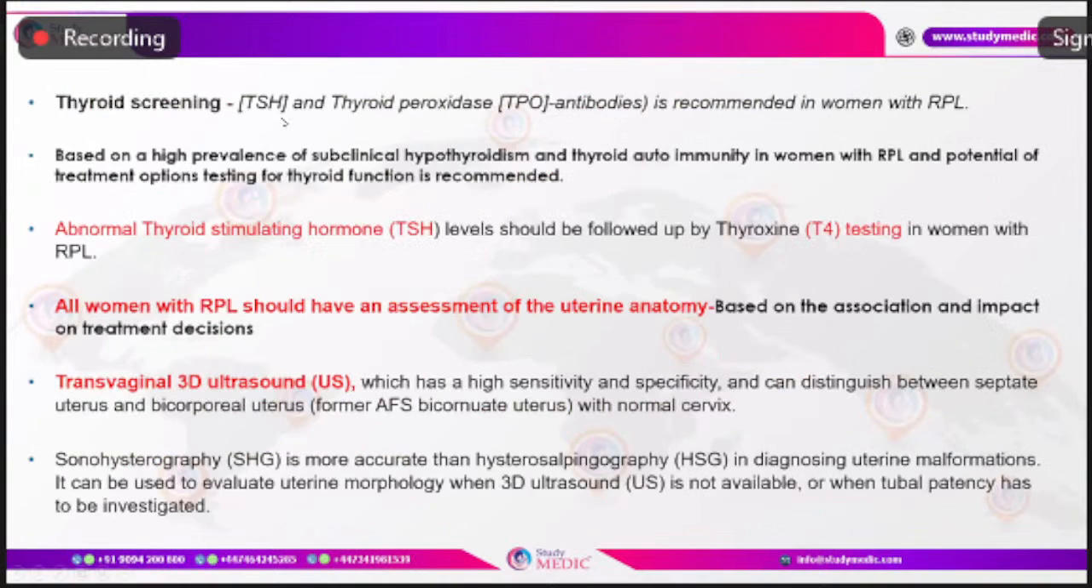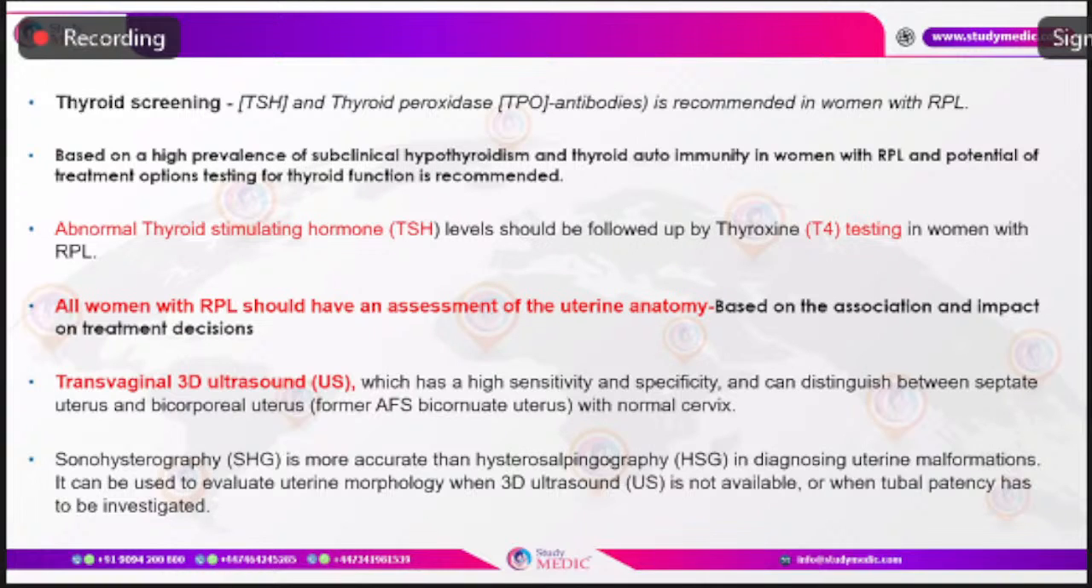Coming to the thyroid disorders, thyroid screening. It is recommended to do thyroid stimulating hormone, TSH, and thyroid peroxidase antibodies, TPO antibodies, in women with recurrent pregnancy loss. It is based on the evidence that there is a high prevalence of subclinical hypothyroidism and thyroid autoimmunity, which together are more prevalent in women with recurrent pregnancy loss, and there are treatment options available for thyroid function which help to improve the pregnancy outcome. Hence, TSH and anti-TPO antibody testing is recommended for all women with recurrent pregnancy loss.